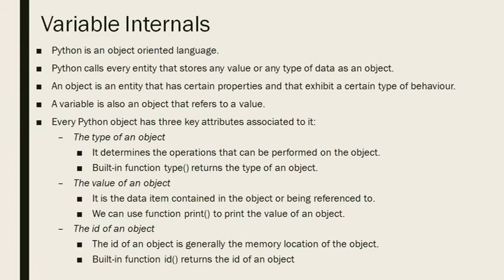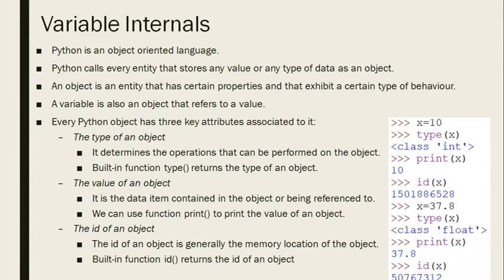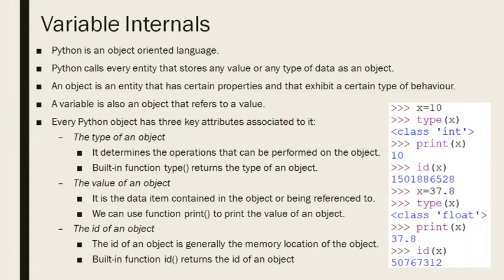It seems a bit confusing, isn't it? Okay, let's see with an example. If we have a variable x equal to 10 and we write type x, it will give class int. The data types are implemented in the form of classes in Python, so the class is int, which means the data type is integer.